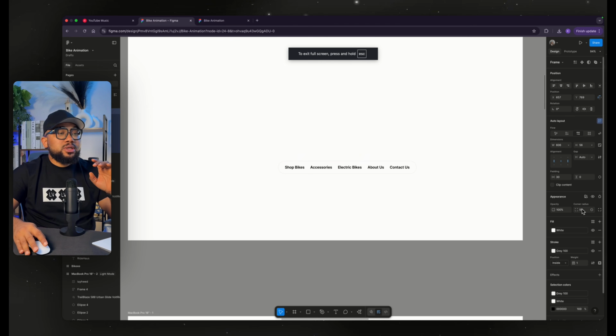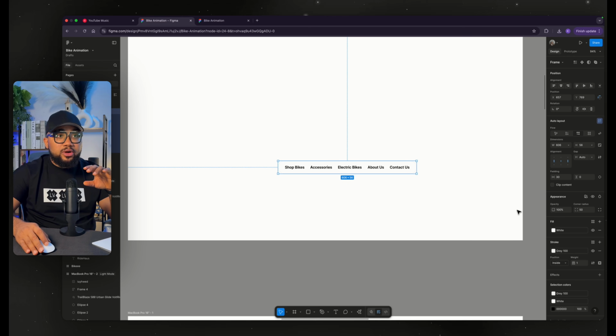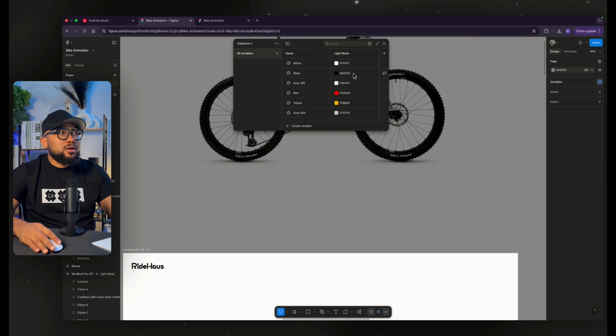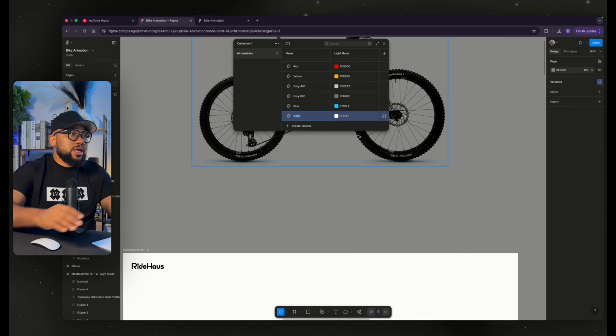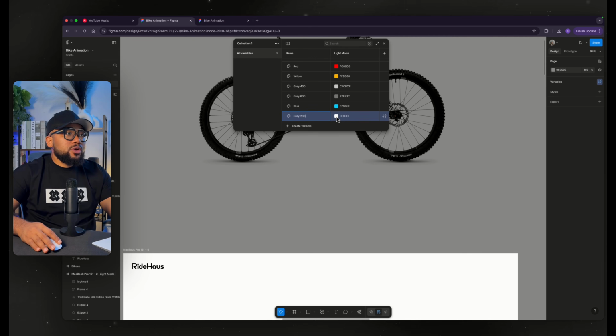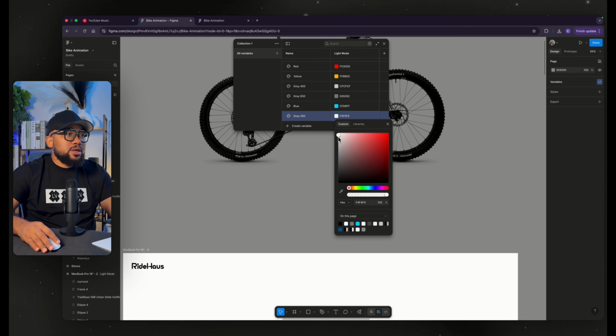If you are looking to learn how to define color variables, all you need to do is just go to this place, and here you can add any color that you want, and let's just call this gray 200. And we're going to strike down the colors to this.